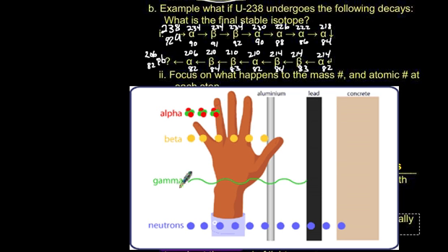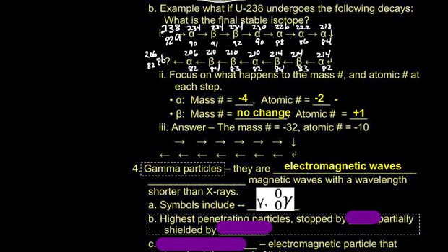Gamma rays go through aluminum, but lead will block them off. And neutrons will actually penetrate through lead and get stopped at concrete. And neutrons are a very penetrative particle. So the highest penetrating particles are the gammas, aside from the neutrons. And they're partially shielded by concrete.